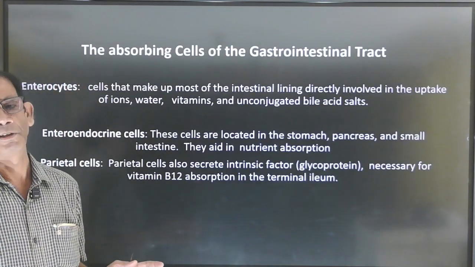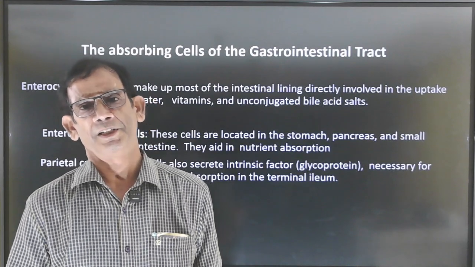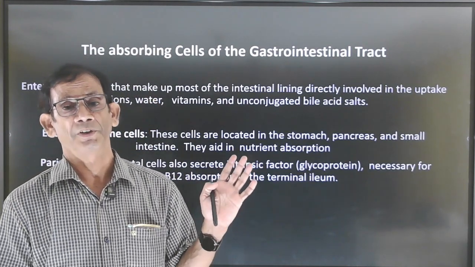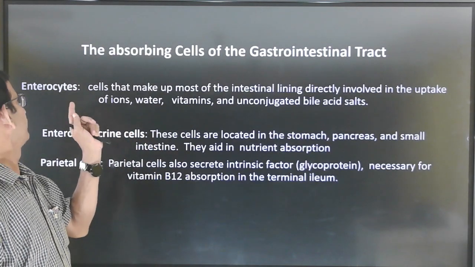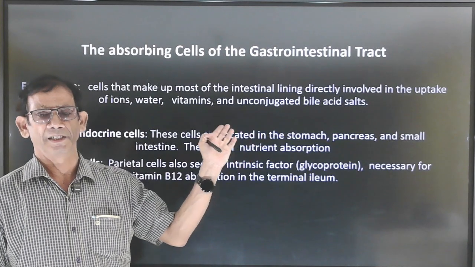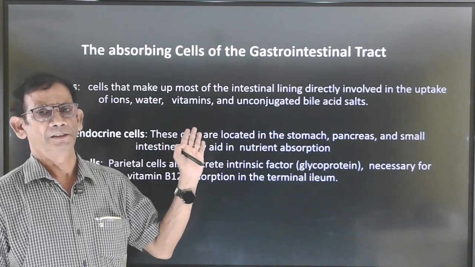Now, what are the cells responsible for digestion and absorption? There are three types of cells. First is the enterocyte, which is present in the intestinal lining of the small intestine.